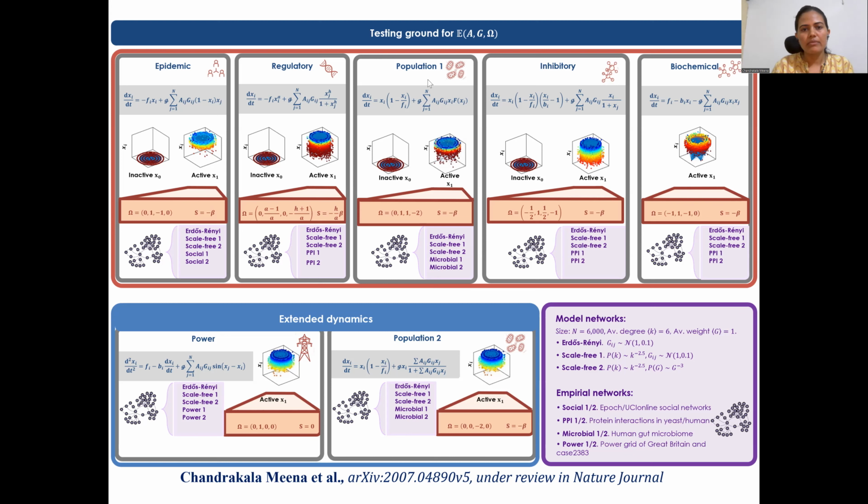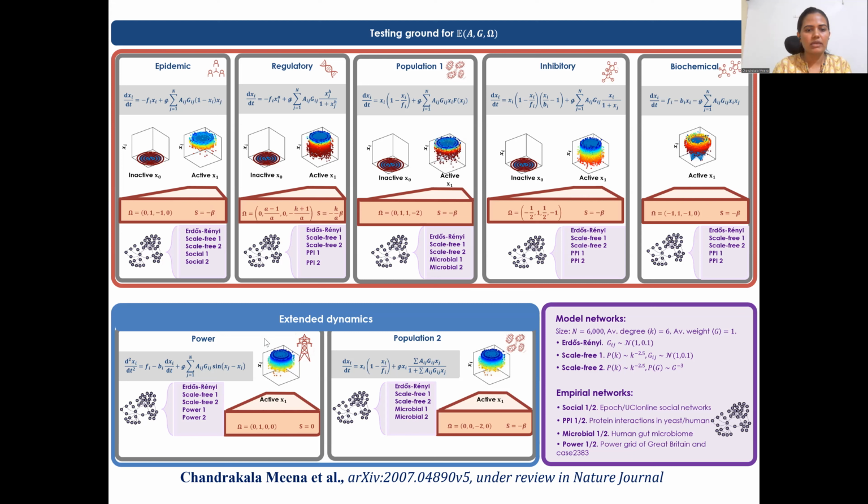For population dynamics, we have considered the mutualistic type of interaction, and for inhibited dynamics the separation dynamics, which we generally observe in the interaction between host and pathogen.